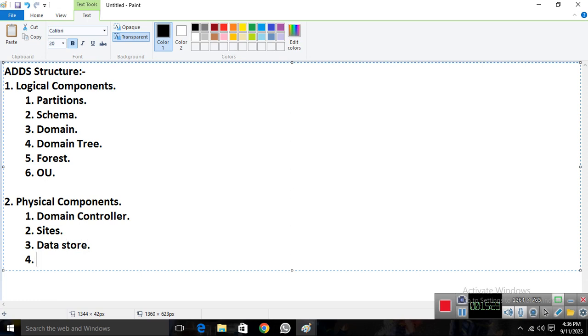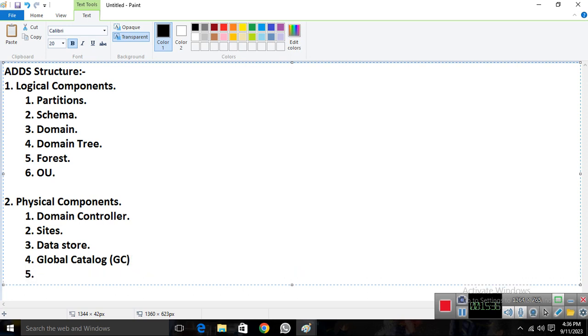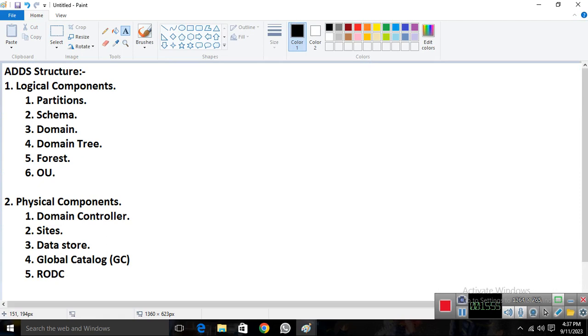Number four, we have a global catalog. So global catalog is also a component. Short form we say GC. And number fifth, we have a RODC. So these are the 5 components you have in the physical components. And the 6 above are the logical components: partition, schema, domain, domain tree, forest, OU. These are the logical components we have. Okay. Now I'll give you the concepts of these things, what they are.